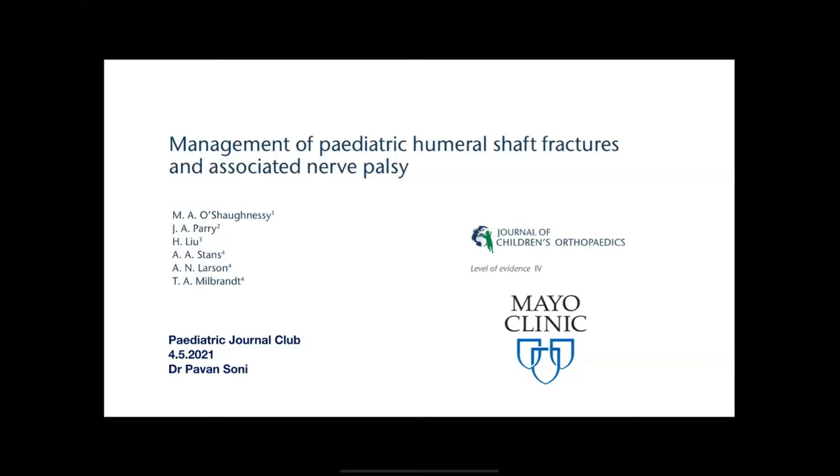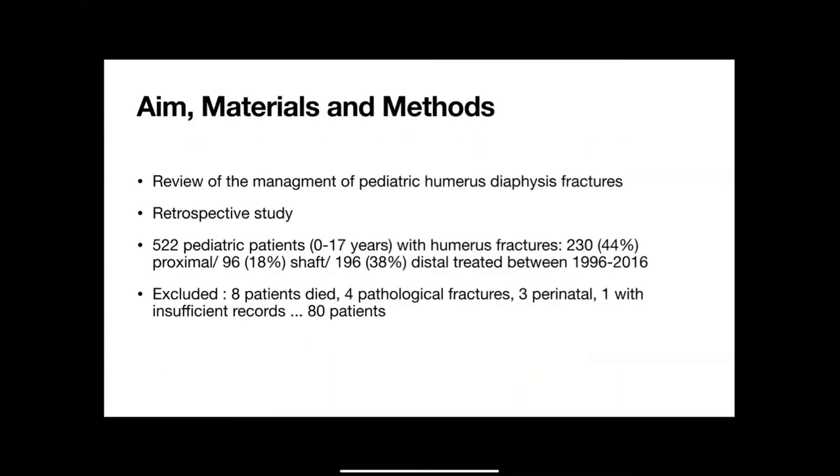Today my paper is on the management of pediatric humerus shaft fractures associated with nerve palsy. The study takes place at the Mayo Clinic, Rochester, and it's a level 4 evidence paper. The aim of this paper was to review the management of pediatric humerus diaphysis fractures. This is a retrospective study in which they searched the records of patients treated between 1996 and 2016. So it's a 20-year span.